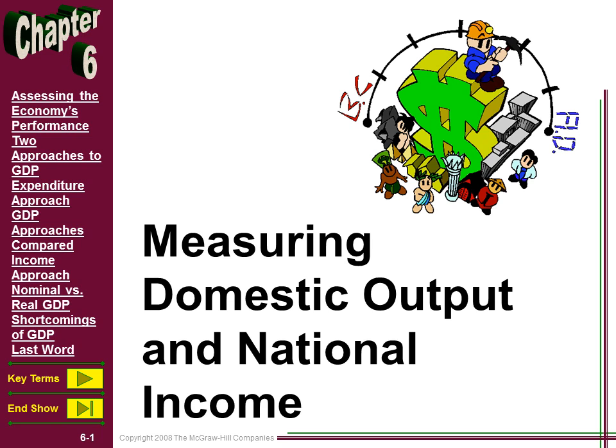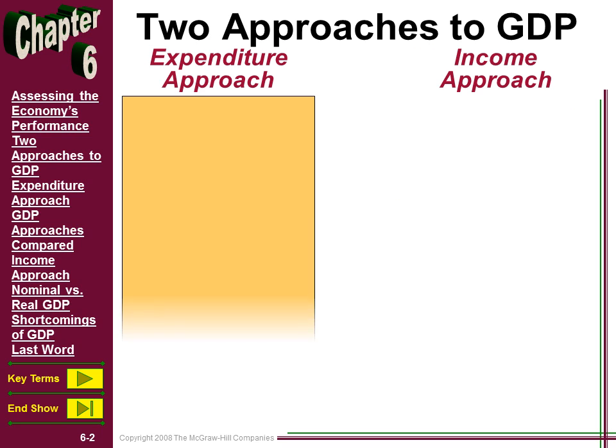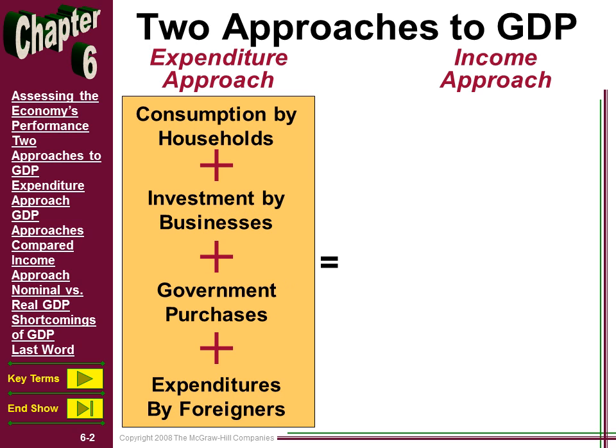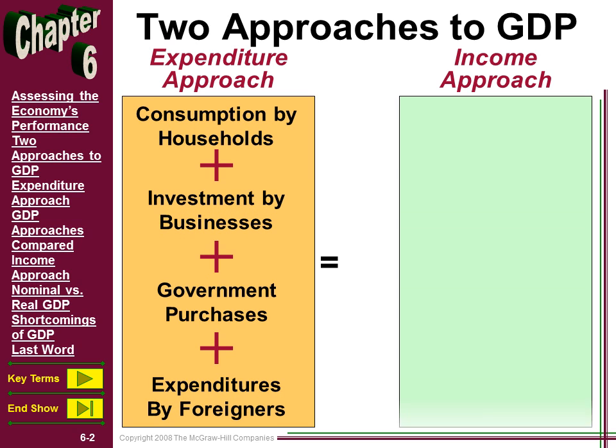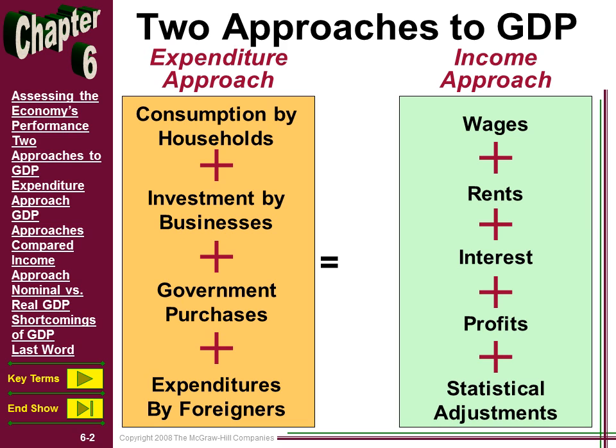There are two ways to sum this all up, though. If GDP in 2016 was $18.5 trillion, that's a lot of economic activity, right? There are two ways to arrive at this number. We can either add up all of the money that's spent on final goods and services, which we call the expenditures approach, or we can add up the income that's generated from producing those same goods and services.